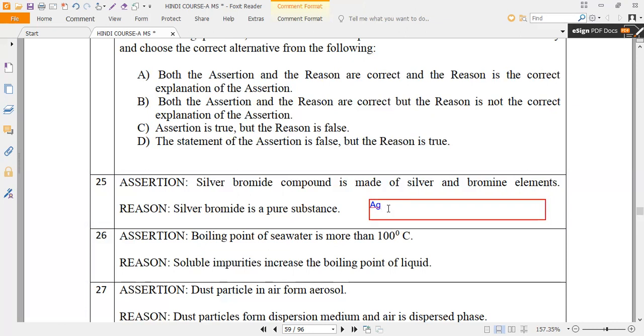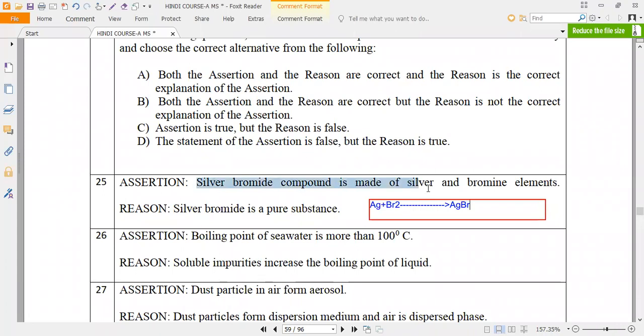Now you can see silver is reacting with what, guys? Bromine. Is bromine diatomic or monoatomic? Diatomic. So Br2. Silver plus bromine Br2 will react. It will give you what, guys? Silver bromide, that is only AgBr. Understood? AgBr, that is the equation.